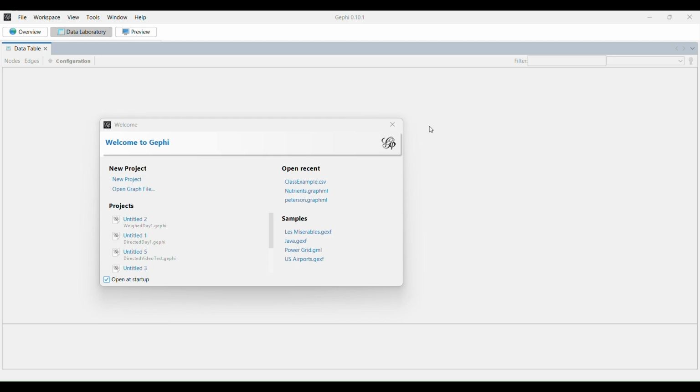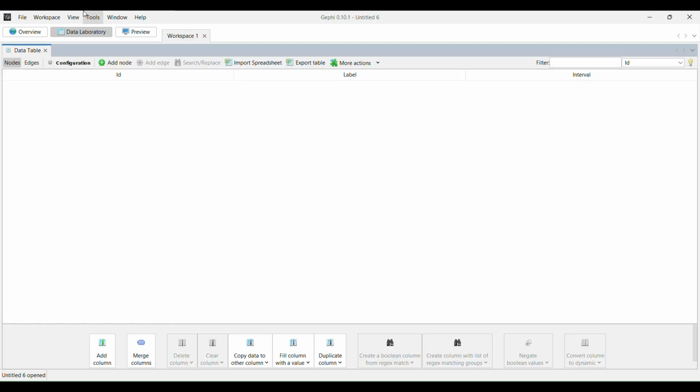This video is going to take you through step by step on how to create a weighted network in Gephi. So the first thing you're going to want to do is go ahead and open Gephi and create a new project. We're going to start in the data laboratory section over here. So when you click that button in the top left-hand corner, your screen should look like this.